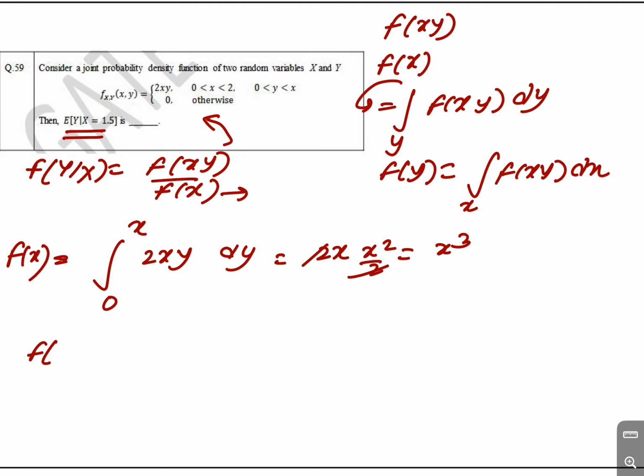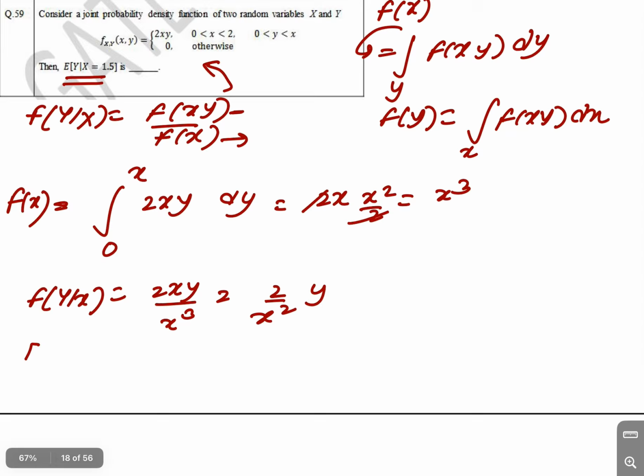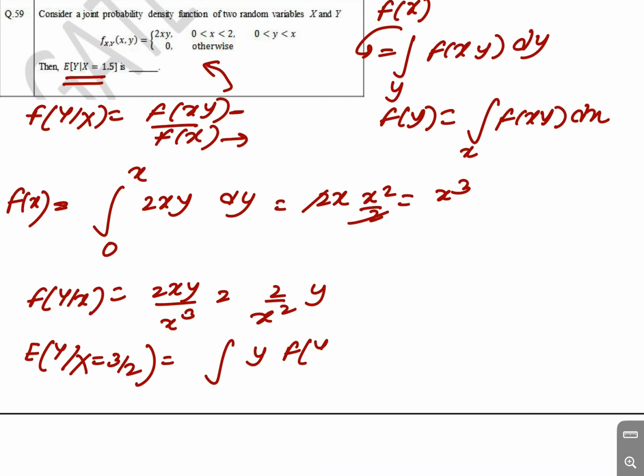So now f of y given x is equal to f of x, y, which is 2xy, and this is x cubed only, so this is 1 cancel, so this is 2 by x square into y. Okay, so now I have to find the expectation of y given x is equal to 1.5, which is 3 by 2. So this is the integration of y times f of y given x is equal to 3 by 2, dy.